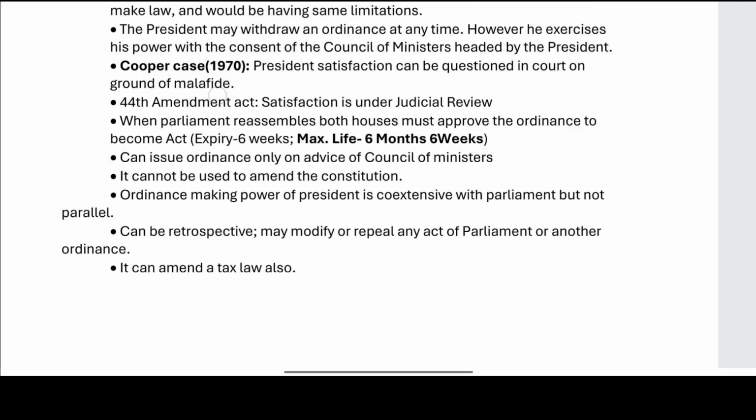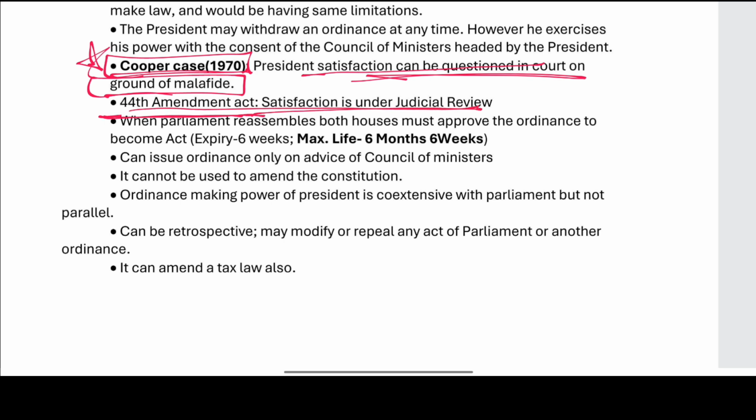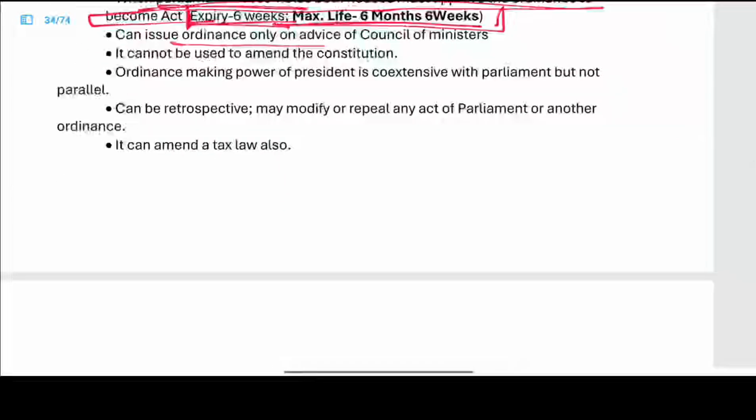We have the Copper case, right? 1970 Copper case. The President's satisfaction can be questioned on the ground of malafide. 44th Constitutional Amendment Act, yes, the satisfaction is under the jurisdiction of judicial review. When Parliament reassembles, both the Houses must approve the ordinance for it to become an act. Expiry is 6 weeks. The maximum life is 6 months, 6 weeks. The President can issue an ordinance only on the advice of the Council of Ministers.